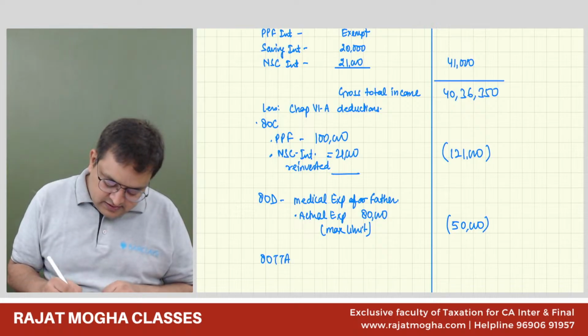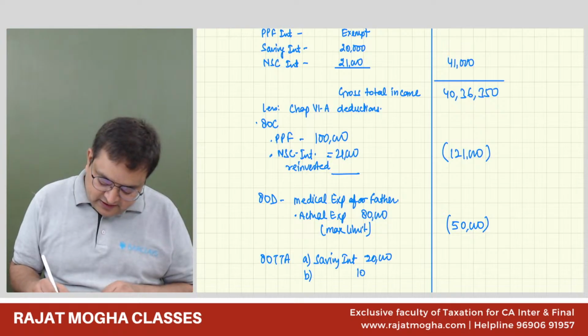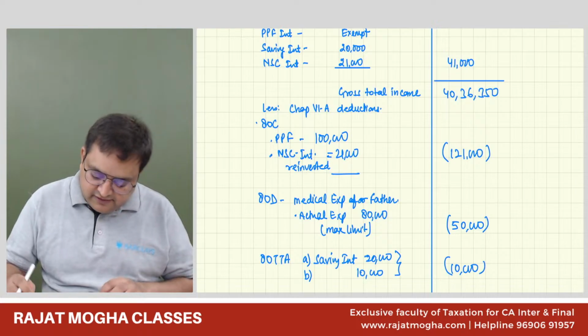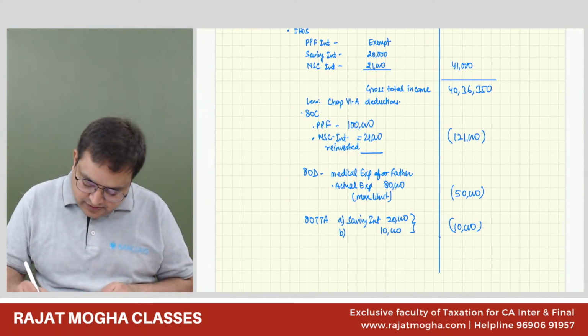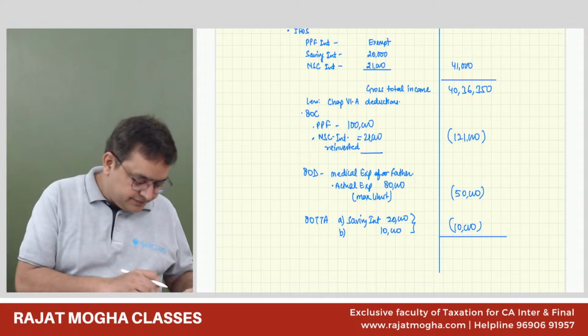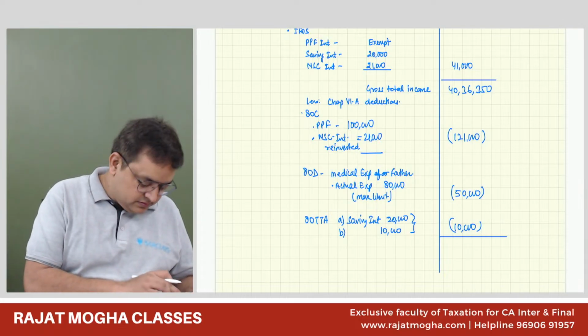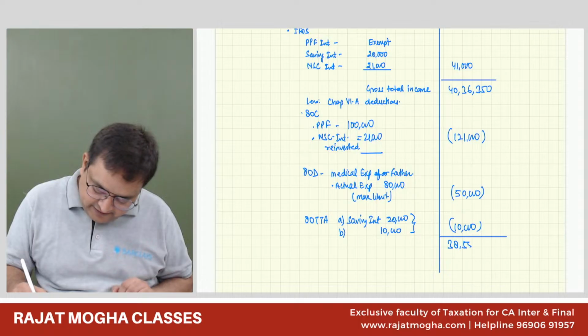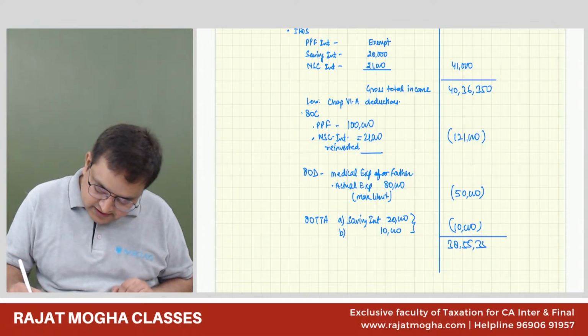80TTA, A, saving interest. So saving interest was 20,000, and B, rupees 10,000 is the fixed limit, whichever is lower. So 10,000 would be the deduction available. So we are getting 38 lakh 55,350. Correct. 38 lakh 55,350 would be his total income.